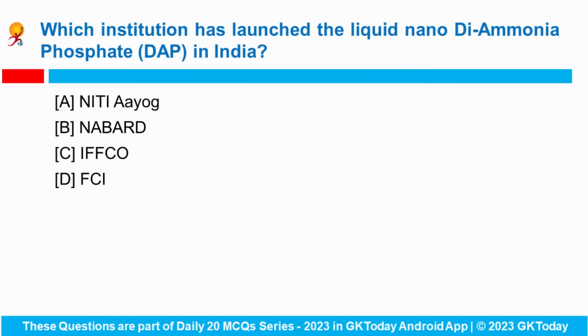Next is, which institution has launched the liquid nano diammonium phosphate in India? So liquid nano diammonium phosphate has been launched recently by the Union Cooperation Minister Amit Shah, and it belongs to IFFCO. Okay.